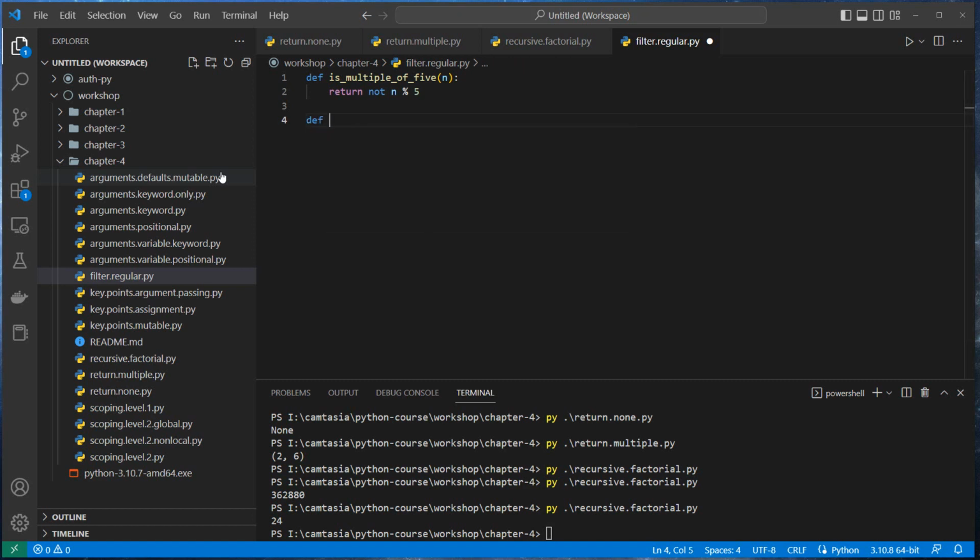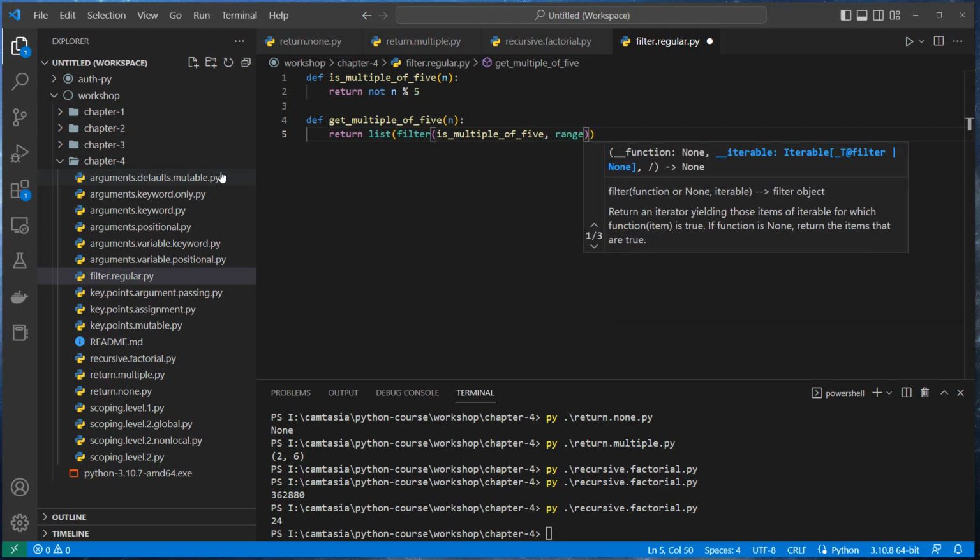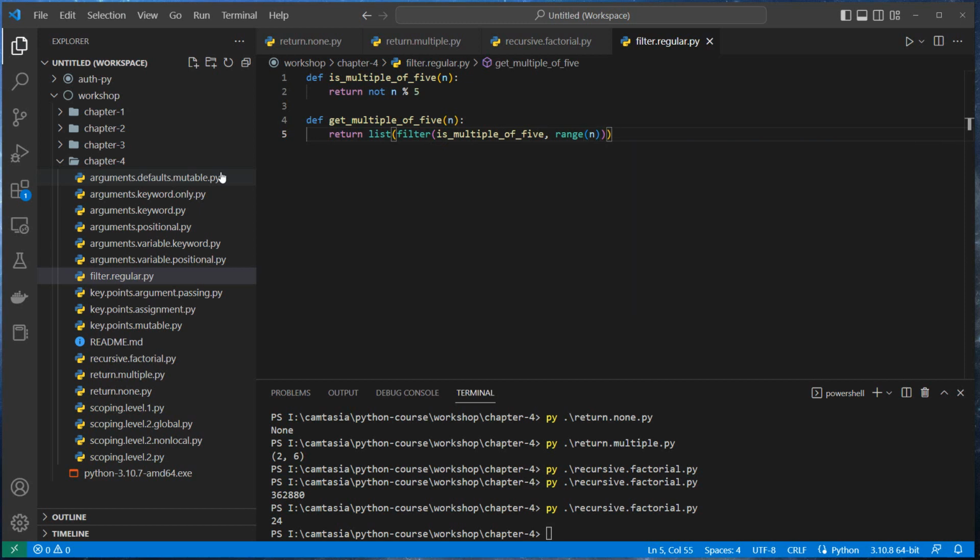Then I want to say def get_multiples_of_5, and I'm gonna return a list of filter is_multiple_of_5, range n.